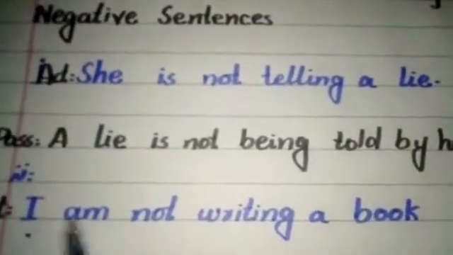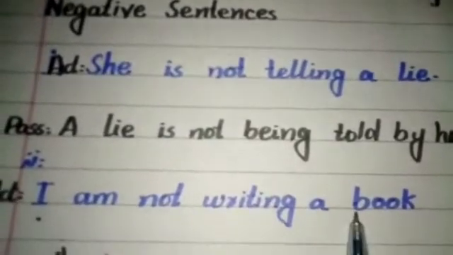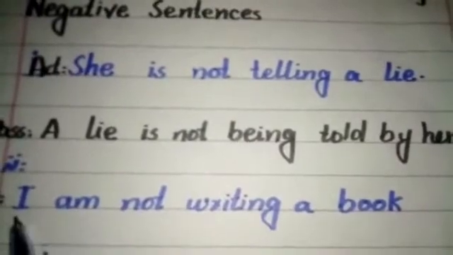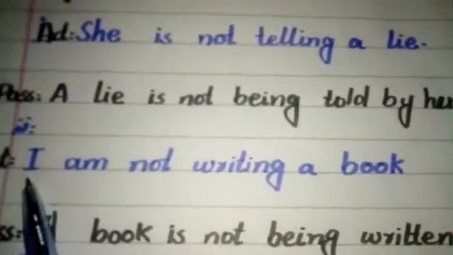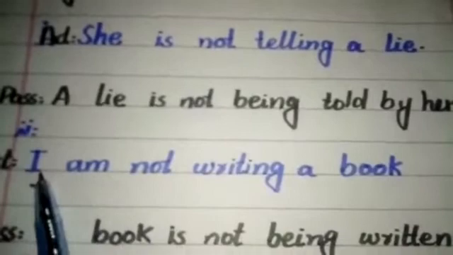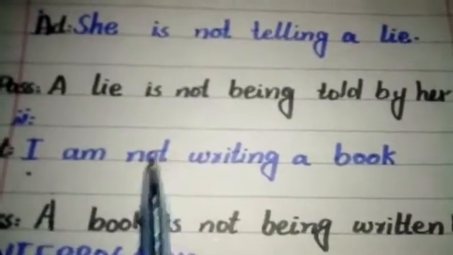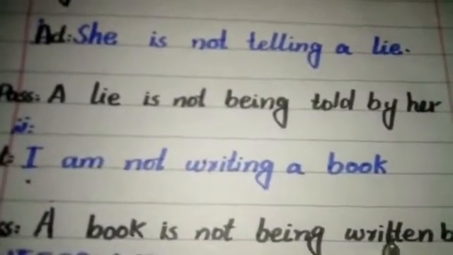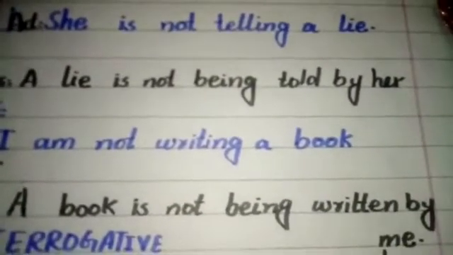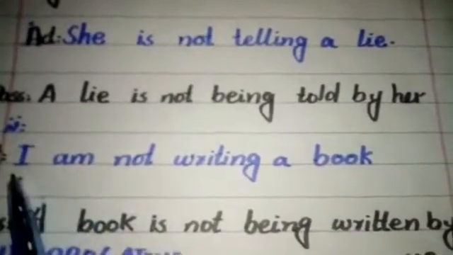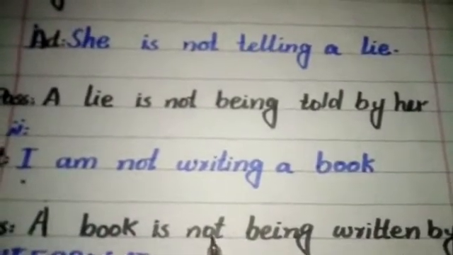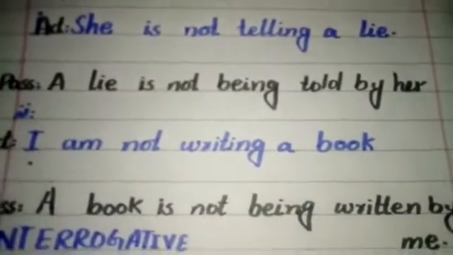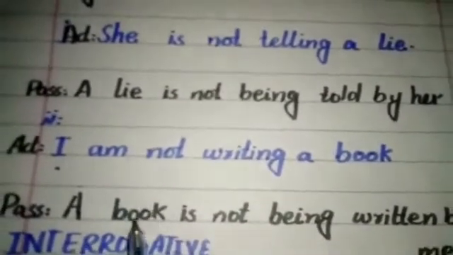Another sentence is: I am not writing a book. I have told you that the helping verb will be used according to the subject. The passive voice of this sentence is: a book is not being written by me. Me is the objective form of I, and not should be placed between the helping verb and being. This is our negative sentences.